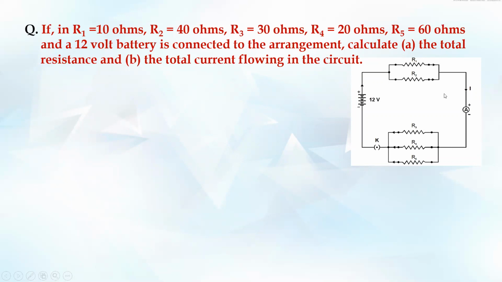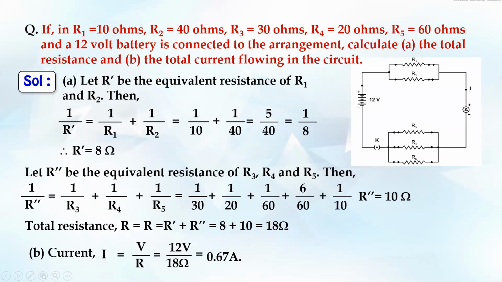R3 R4 R5 is in series. हम लोग पहले R1 R2 parallel के लिए find करेंगे, right? Then R3, R4, R5 parallel के लिए find करेंगे, then entire thing is in series. So R1, R2 parallel के लिए parallel का formula, it is reciprocal summation of reciprocals. We get 8 ohms. Then these 3 parallel, again summation of reciprocals. Again you get 10 ohms, and 8 and 10. The entire combination of these two is in series. Simply add both, you'll get 18 ohms.